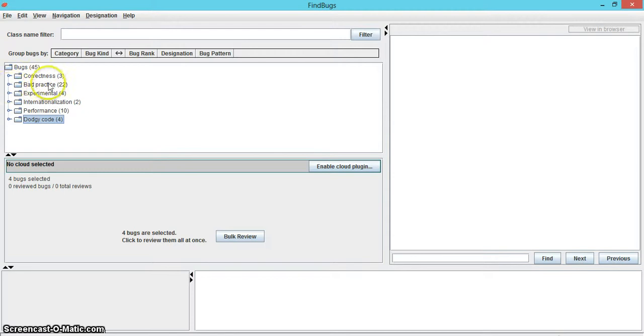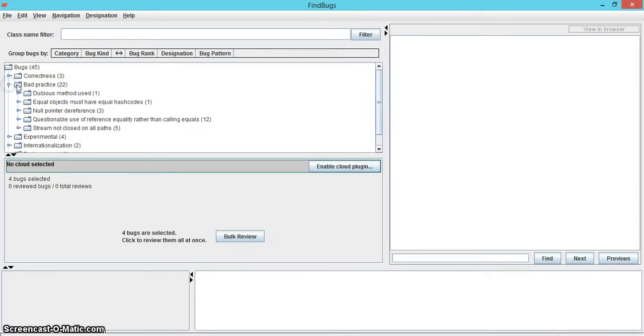The most common kind of errors FindBugs found in Google Voice Notifier was bad practice, with 22 errors as you can see on the screen. The most common subcategory under bad practice is questionable use of reference equality rather than calling equals, with 12 errors, and stream is not closed on all paths with 5. The third most common subcategory under bad practice is null pointer dereference, which contains 3 errors.